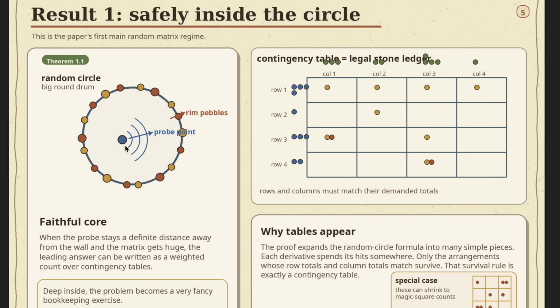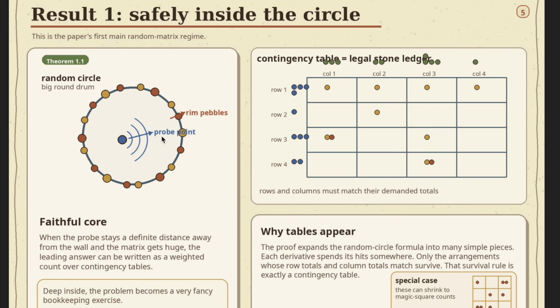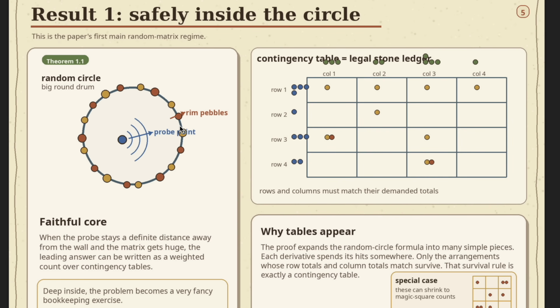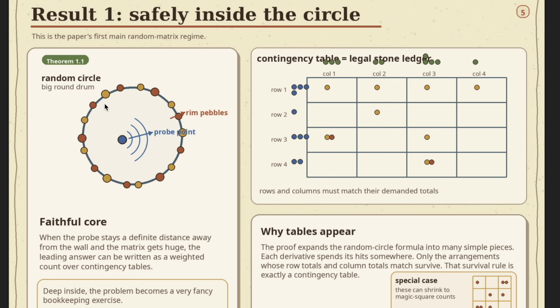Actually, this is cool, so this is a diagram of theorem one, and this kind of makes sense. So you put the probe point in the middle. Well, okay, it doesn't have to be in the middle. Again, it could be anywhere, as long as you don't let the point move with the increasing number of rocks, because you're going to start adding rocks. The rocks are like charged as well, so they repel each other. They're not just random rocks. There's a big difference actually between those two things. That would be hard to explain to a caveman.